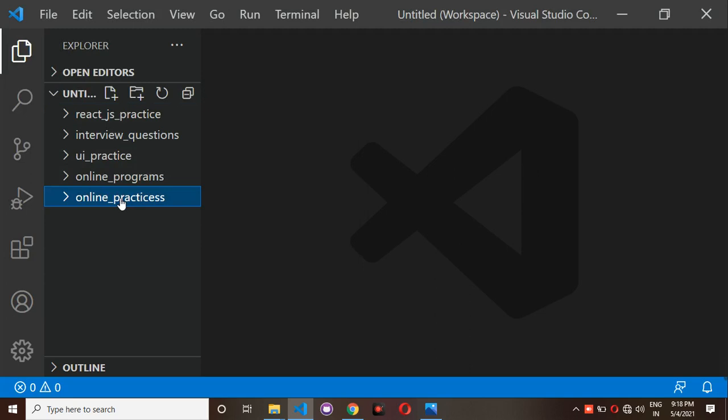Here you have a plus button, and you can see something called new file. If you click it, for example, I am writing index.html. You can write any name here, but after that name, .html is mandatory.